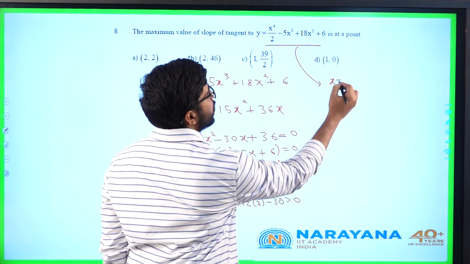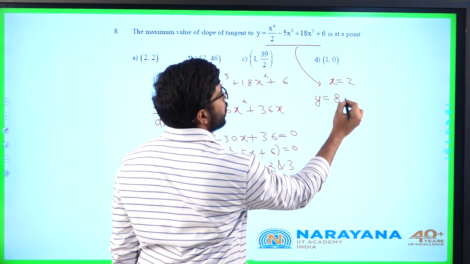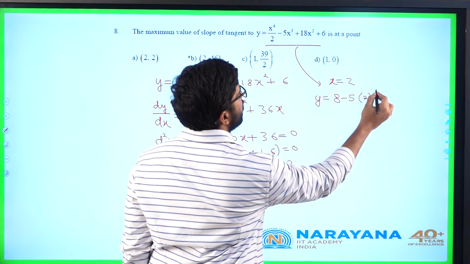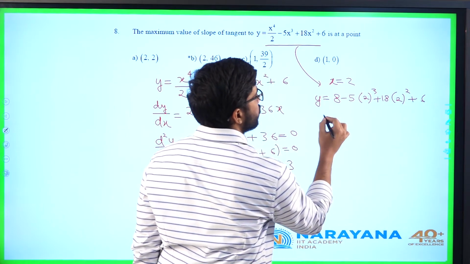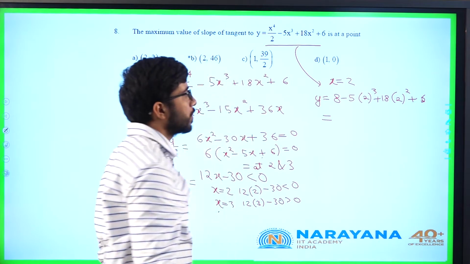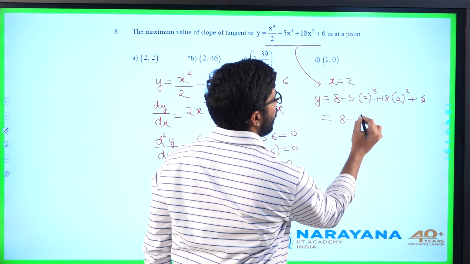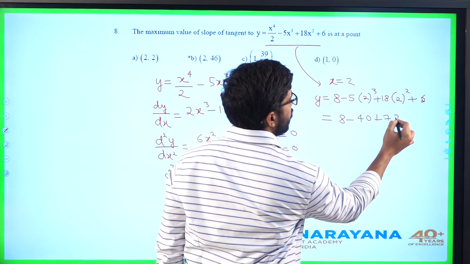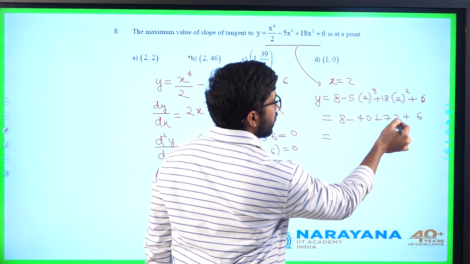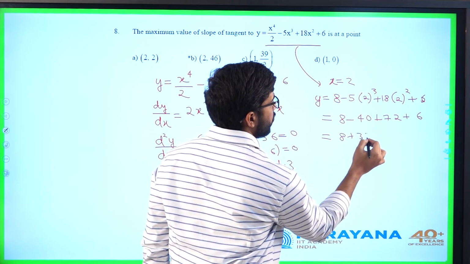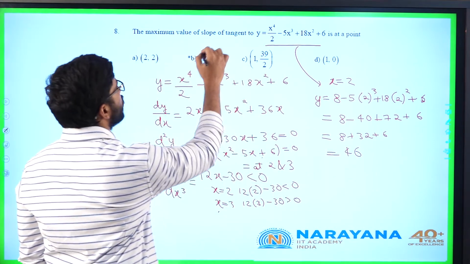If I substitute x equal to 2, what is y? 2 power 4 by 2, 8, minus 5 into 2 cube plus 18 into 2 square plus 6. 8 minus 40 plus 72 plus 6. 8 plus 32 plus 6. 40 plus 6, 46. 2 comma 46.